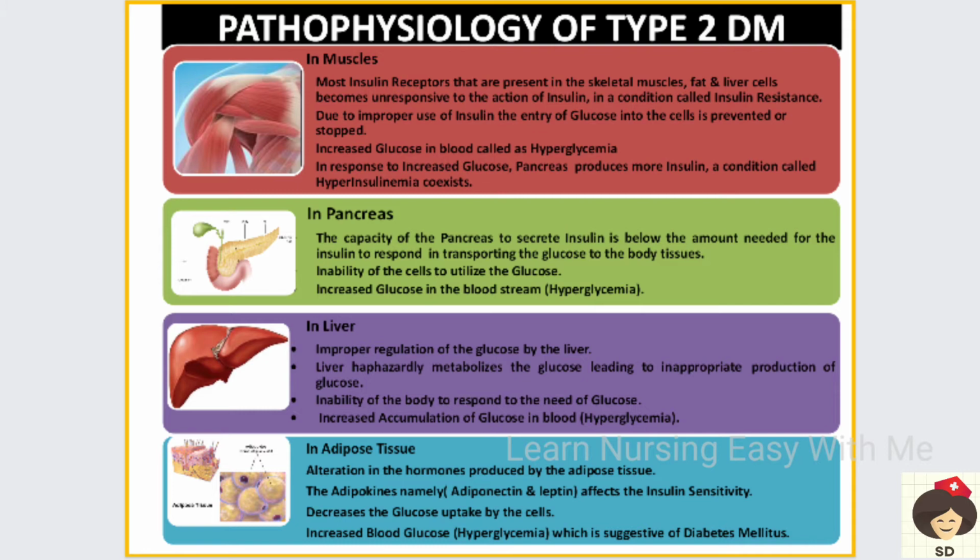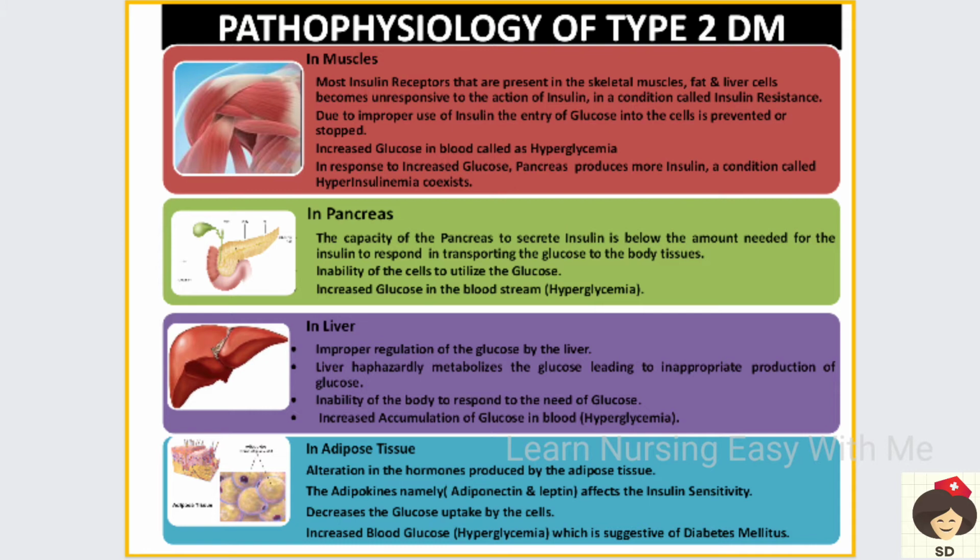It is not properly storing the glycogen, but more and more glucose is produced, and there is no sufficient insulin to respond to the extra glucose produced by the liver. So there is accumulation of glucose, which is called hyperglycemia. If the liver is also not functioning properly, then the patient can go for type 2 diabetes mellitus.